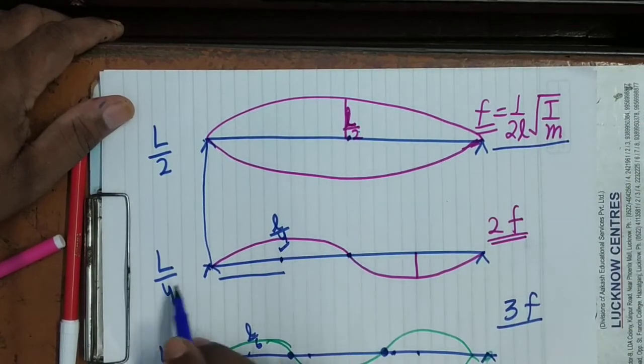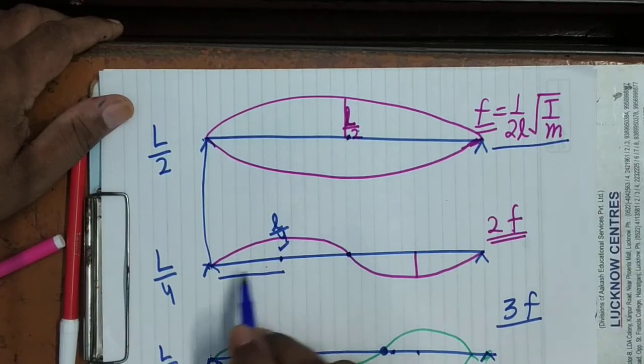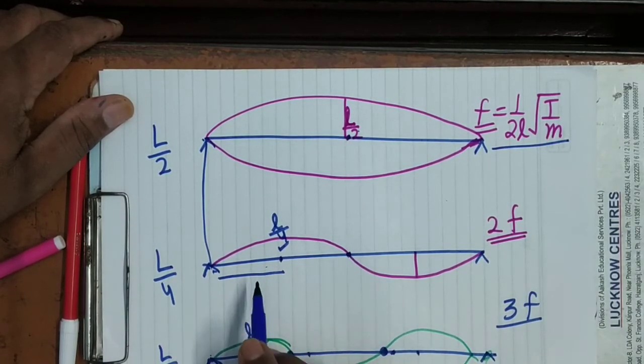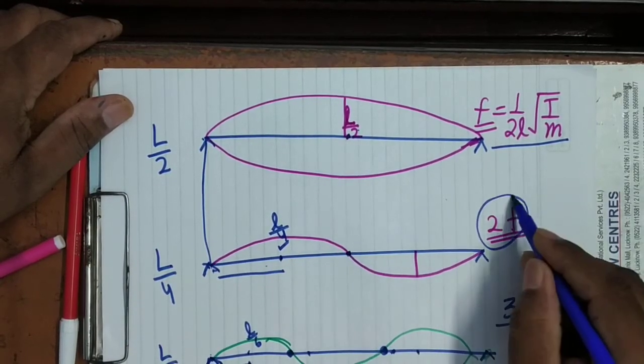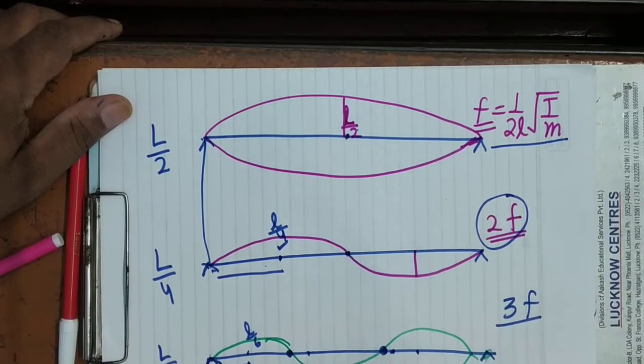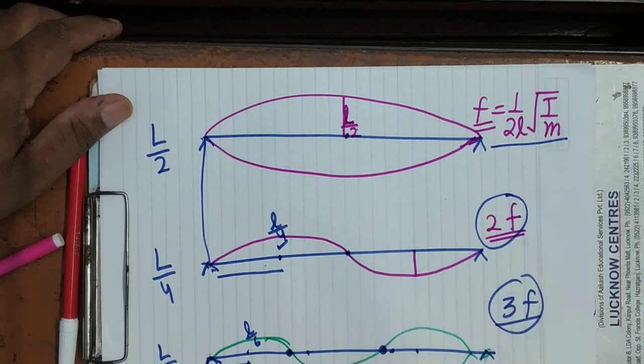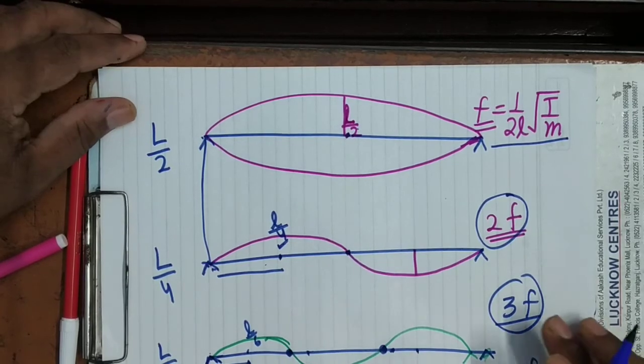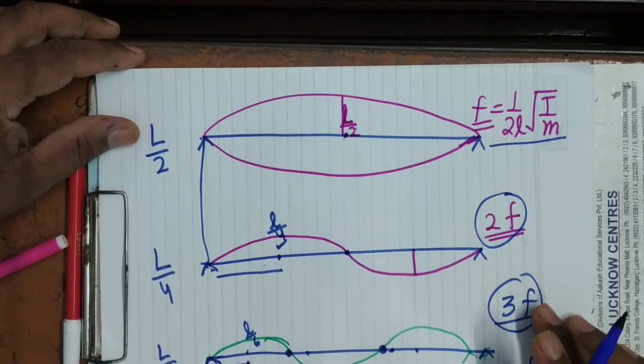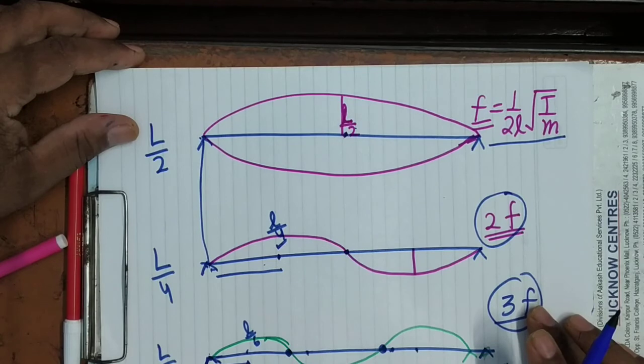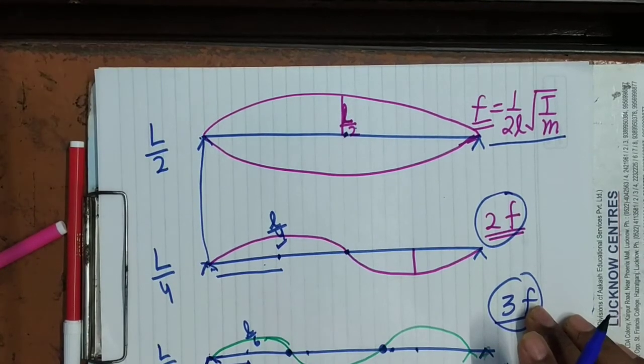When it is plucked at 1/4 from one end, it will produce the sound of frequency 2F. At 1/6 distance from one end, 3F. At 1/8 distance from one end, it will vibrate in 4 segments, producing sound of 4F. It's clear. So these are some examples.